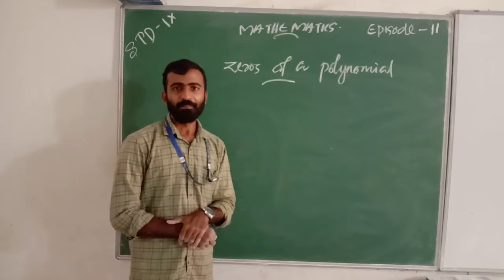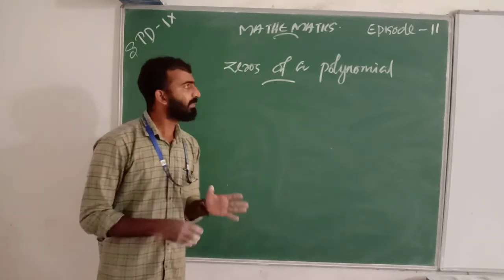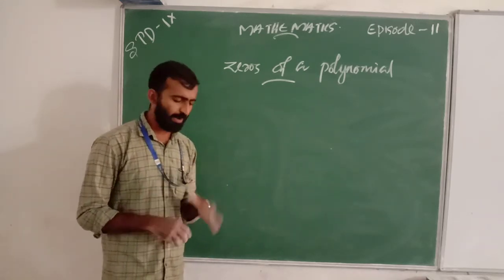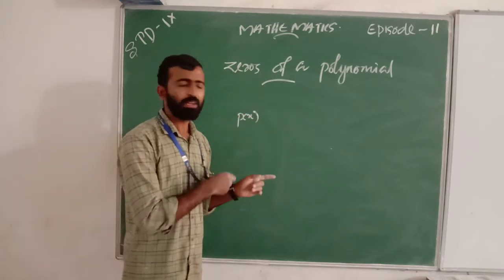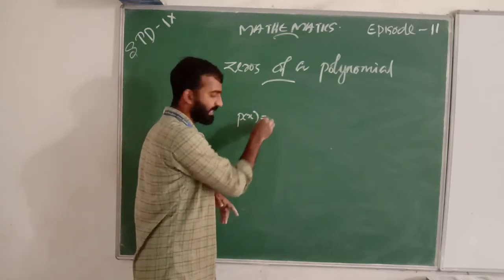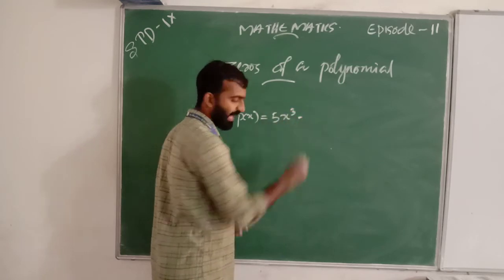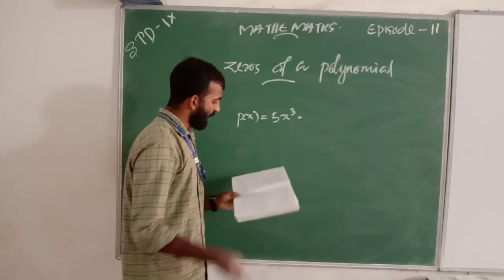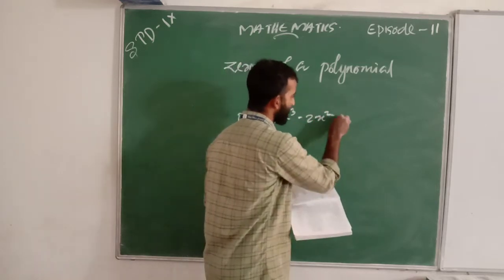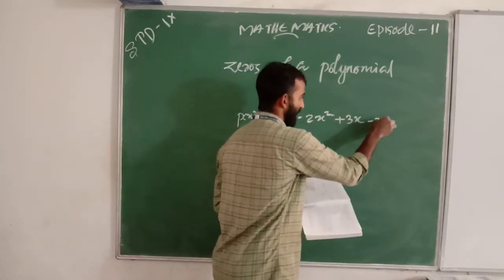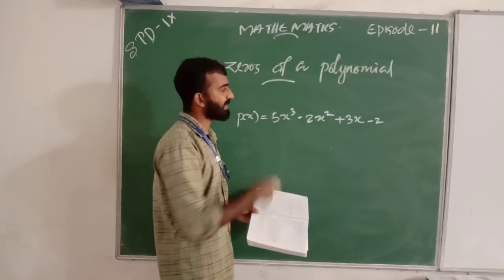Next we discuss zeros of a polynomial. We have a polynomial, for example, p of x equal to, as in your textbook, 5x cube minus 2x square plus 3x minus 2.